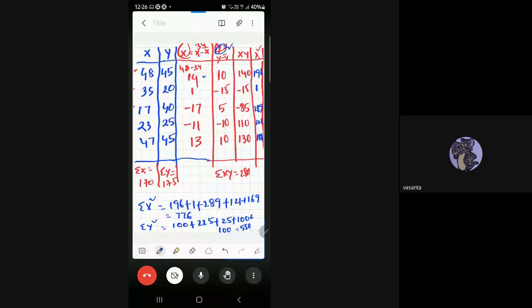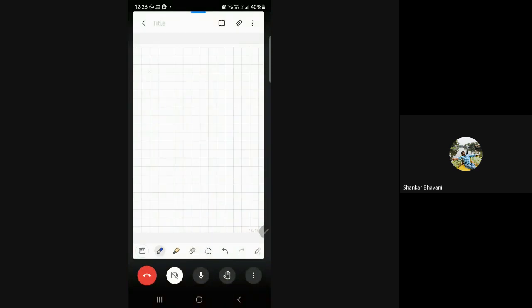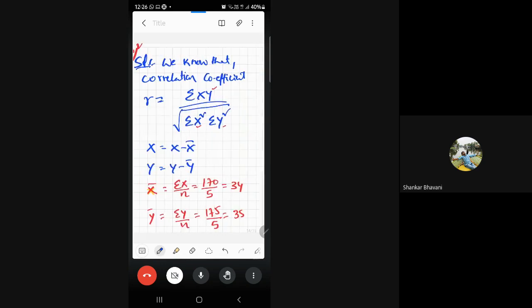Now if you observe, we have everything. We have summation of xy, summation x square, summation y square. So we have everything we require for the formula. Now let's substitute all these values in the formula. Therefore, correlation coefficient r is equal to summation of x into y divided by root of summation x square into summation y square.